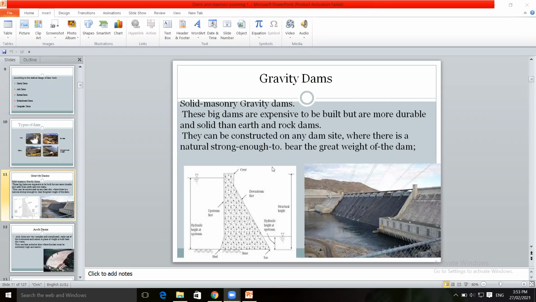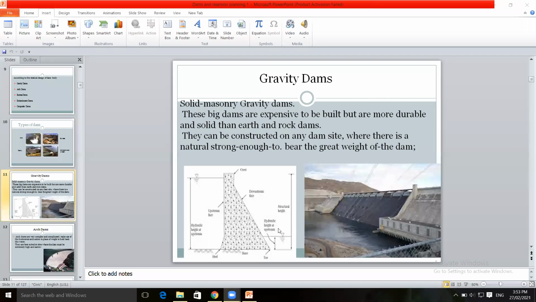So the image shown below is the gravity dam. The component parts of this dam are shown in the left image. At top level, crest is there. This is the upstream face at which the water is collected. This is the downstream face.